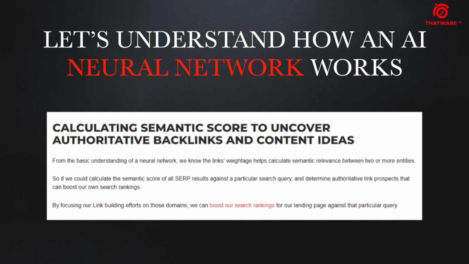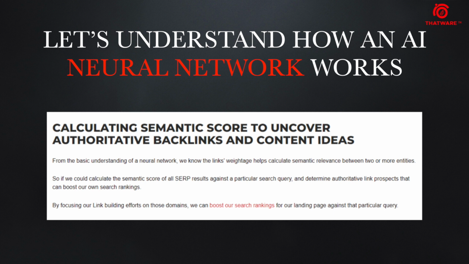Now what you have seen, guys, is that the basic functionality of a neural network is that by just adjusting the weights, it can help to calculate the semantic relevance between multiple entities.